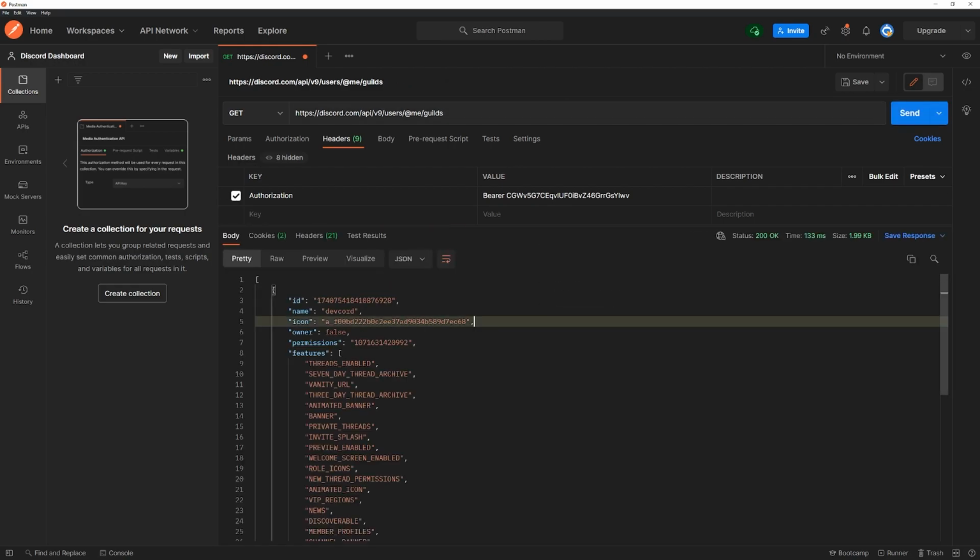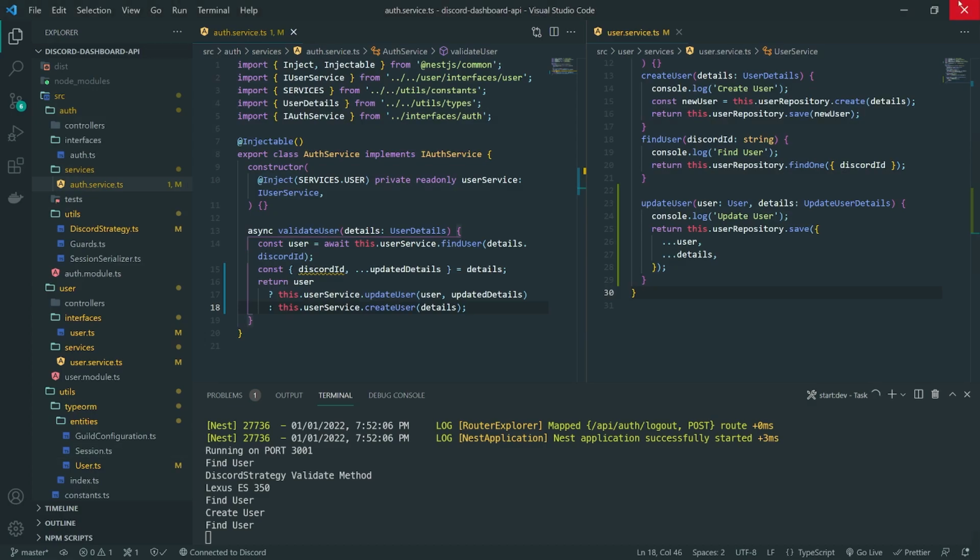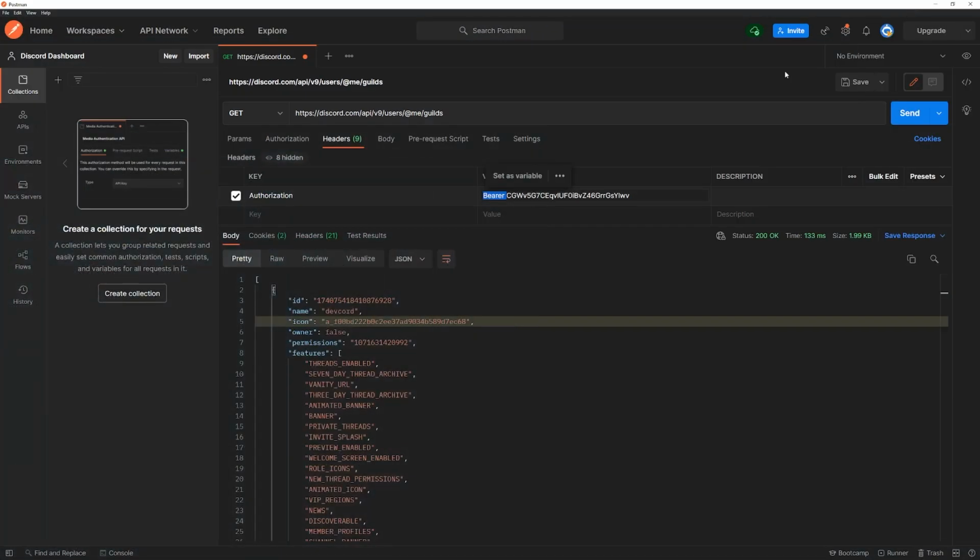Okay, so let me show you how we can actually get all of these servers the bot is in. The only difference literally is we're just going to need to get the bot token. You can see right now here we're using an access token. Instead of using an access token, we're just going to get the bot token.